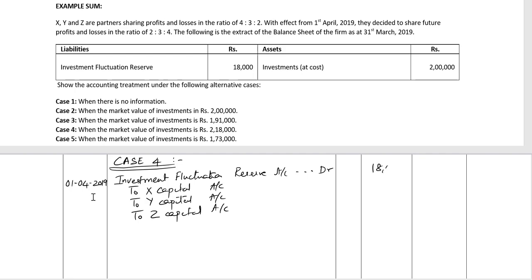Amount of the reserve 18,000, distributed in 4:3:2. X gets 8,000, Y gets 6,000 and Z gets 4,000 rupees. Narration being investment fluctuation reserve distributed.